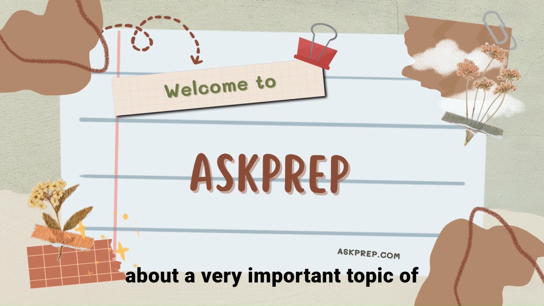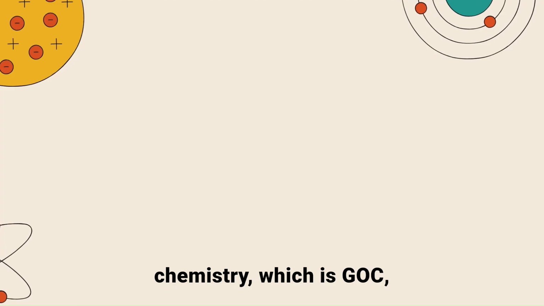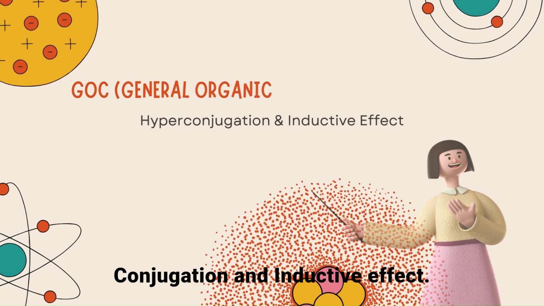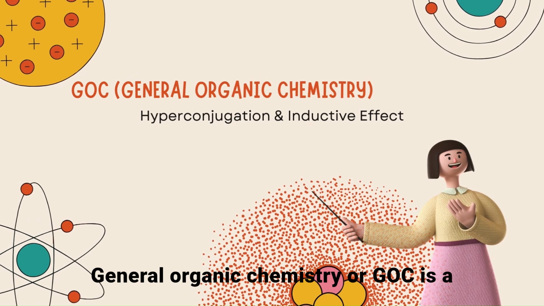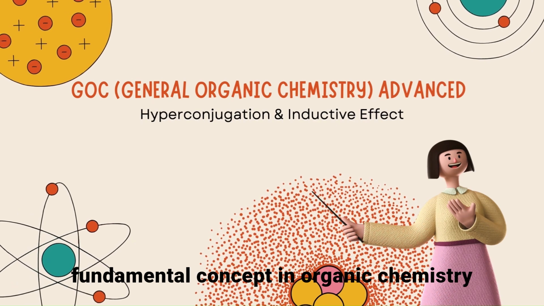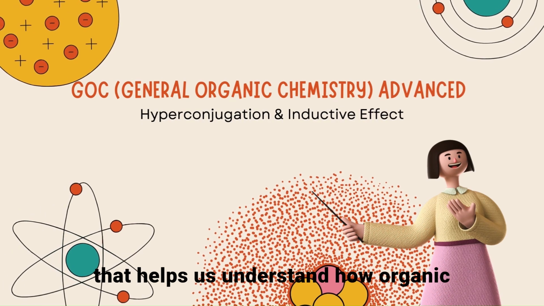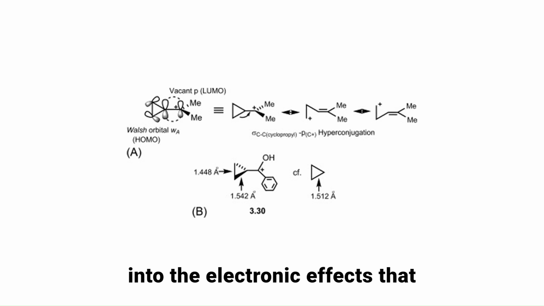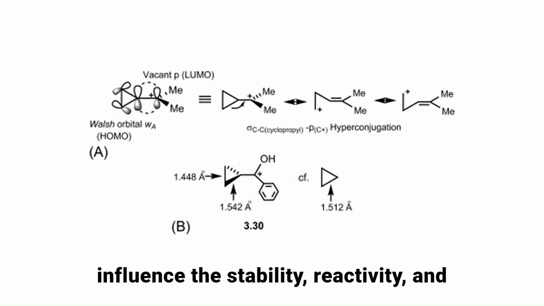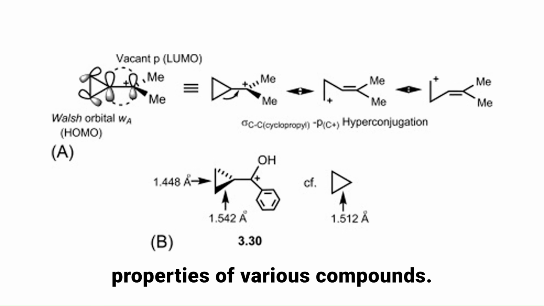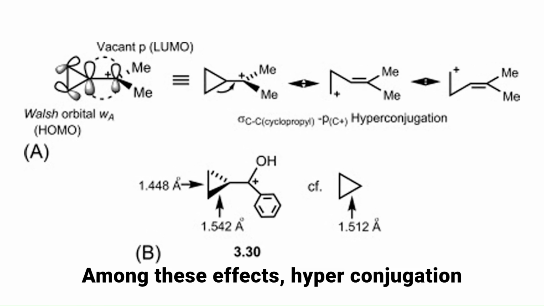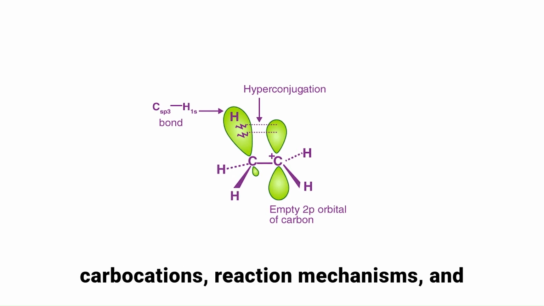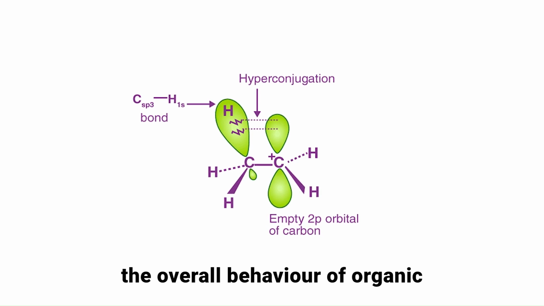Today we will study a very important topic of chemistry, which is GOC, General Organic Chemistry, Advanced: Hyperconjugation and Inductive Effect. General Organic Chemistry, or GOC, is a fundamental concept in organic chemistry that helps us understand how organic molecules behave under different conditions. It provides insight into the electronic effects that influence the stability, reactivity, and properties of various compounds. Among these effects, hyperconjugation and the inductive effect play a crucial role in determining the stability of carbocations, reaction mechanisms, and the overall behavior of organic molecules.